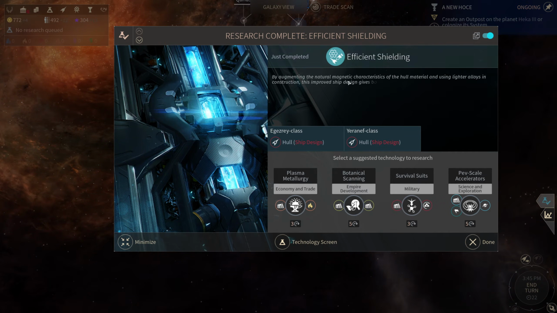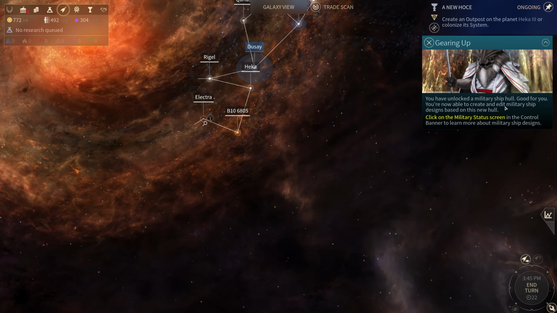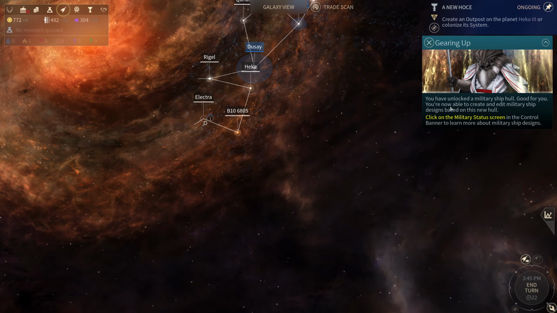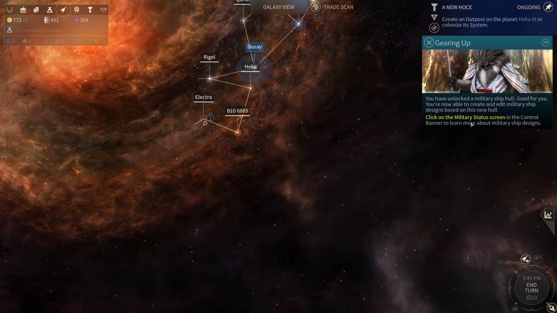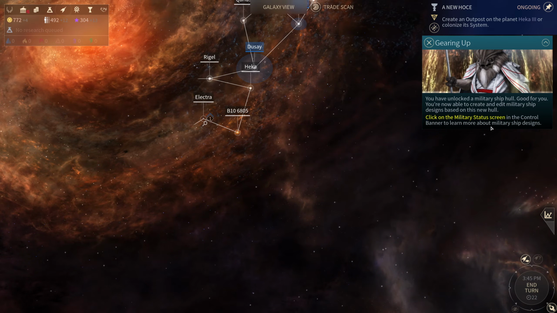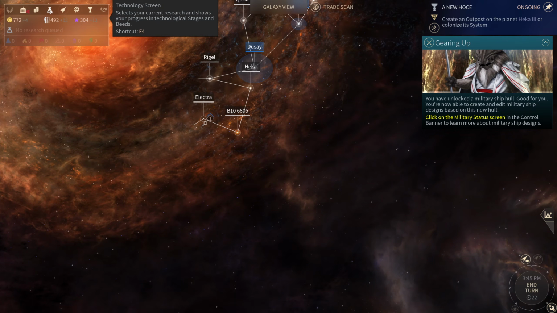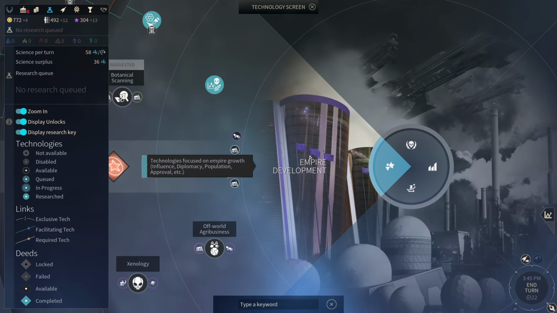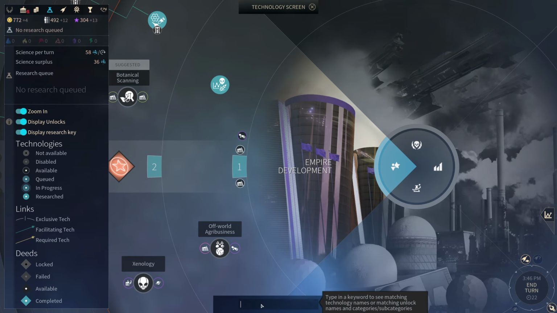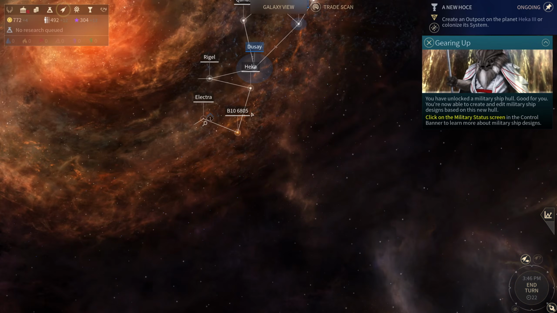Research is complete. Efficient shielding. Okay. Gearing up. You have unlocked a military ship hull. Good for you. You're now able to create and edit military ship designs based on this new hull. Click on the military status screen and the control banner to learn more about military ship designs. Okay, before I do that, I want to bring up the text screen, and I need Savannah. Where put that? You know what? I better get out of here and double check.